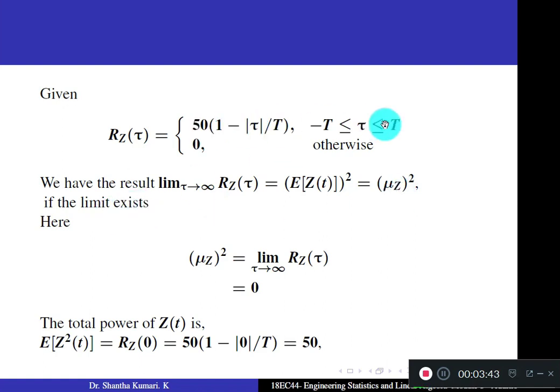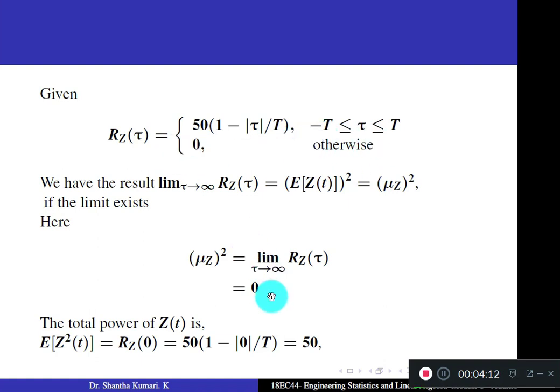Here, tau tends to infinity means, according to the first definition, tau is only from minus T to T. For larger values of tau, more than T, the function is taken as the second definition, 0. So I am directly using this without applying the limits.